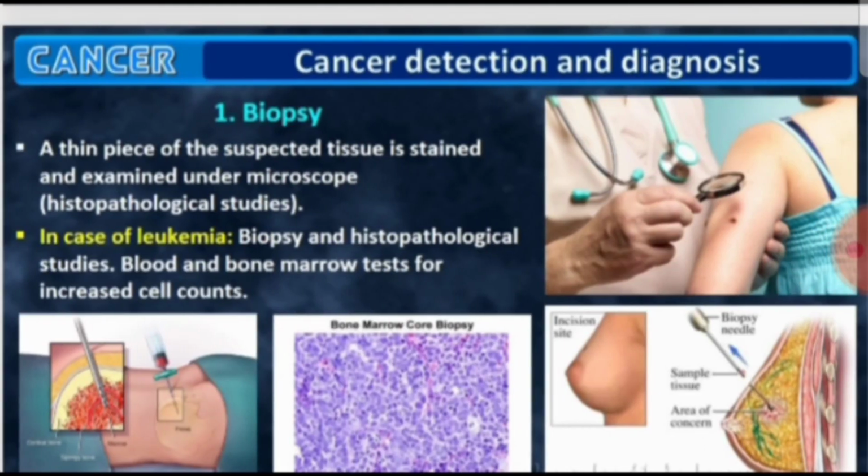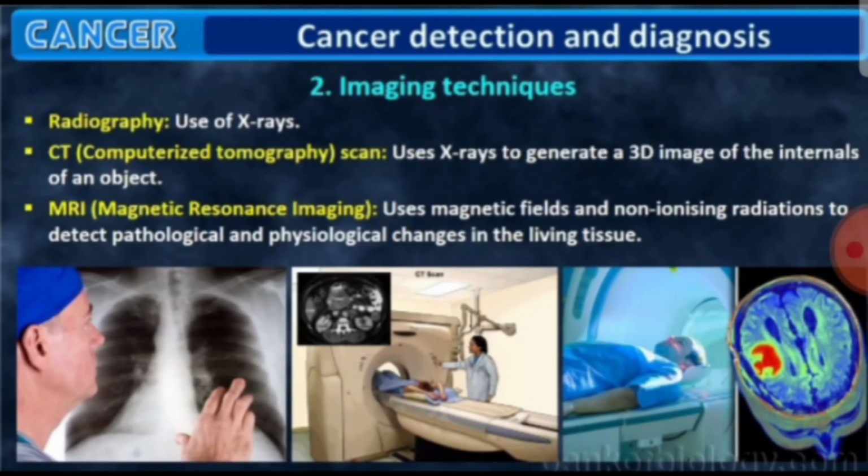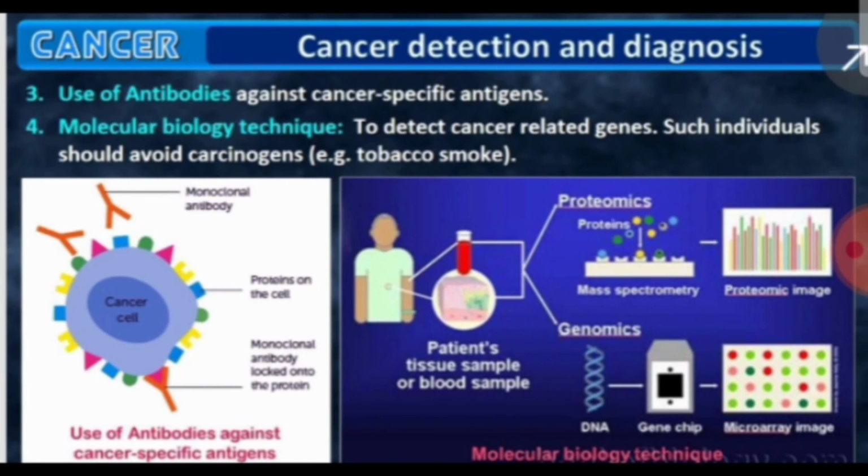Whereas diagnosis can be done by biopsy, where the suspected tissue is taken out for histopathological studies, thereby they diagnose the cancer. In case of leukemia, the biopsy and histopathological studies can be done by collecting samples from the bone marrow. Whereas in the second one, cancer detection is by radiography, CT scanning, MRI scanning also can be used.